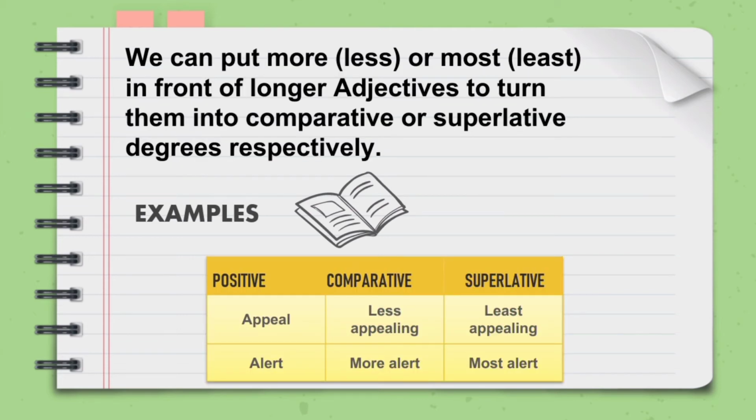Next rule is that we can put more or less or most or least in front of longer adjectives to turn them into comparative or superlative degrees respectively. For example, appealing changes into less appealing or least appealing. We can change alert into more alert and most alert.